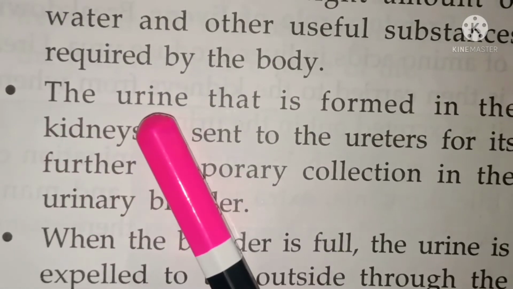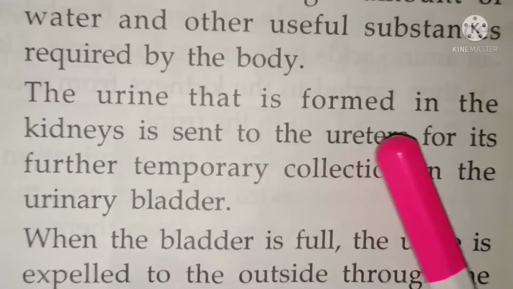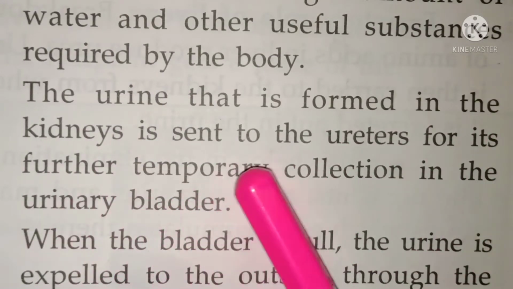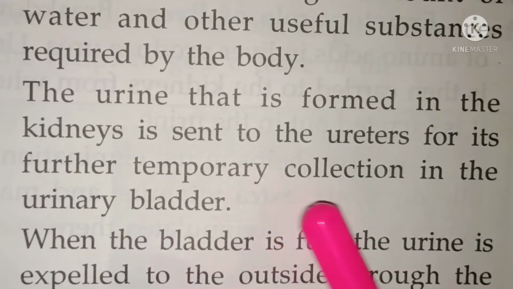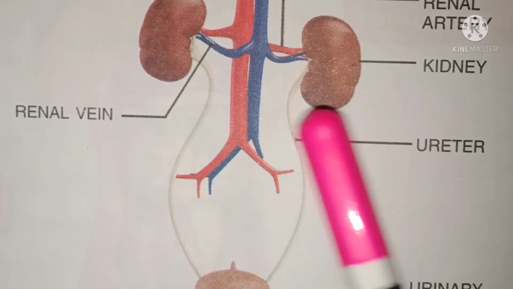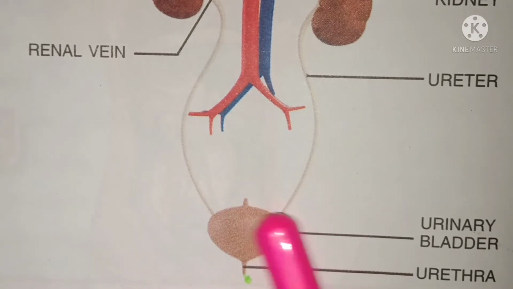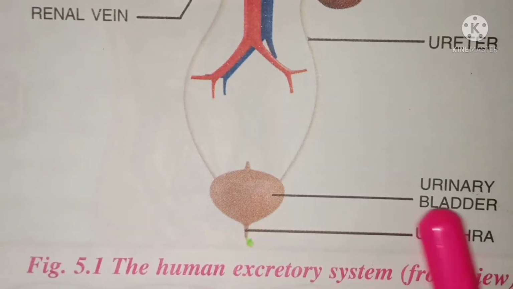The urine that is formed in the kidneys is sent to the ureters, that is further temporarily collected in the urinary bladder. Finally it comes out through the urethra.